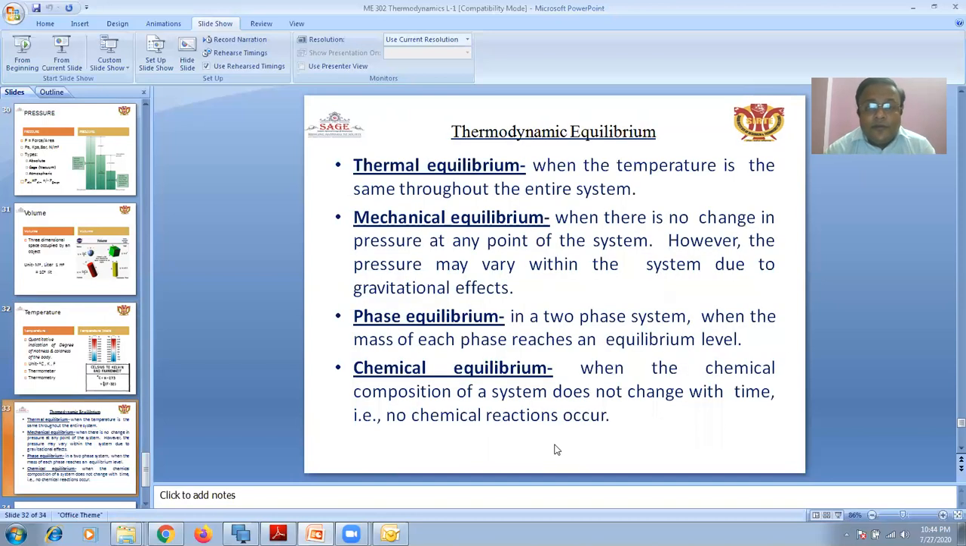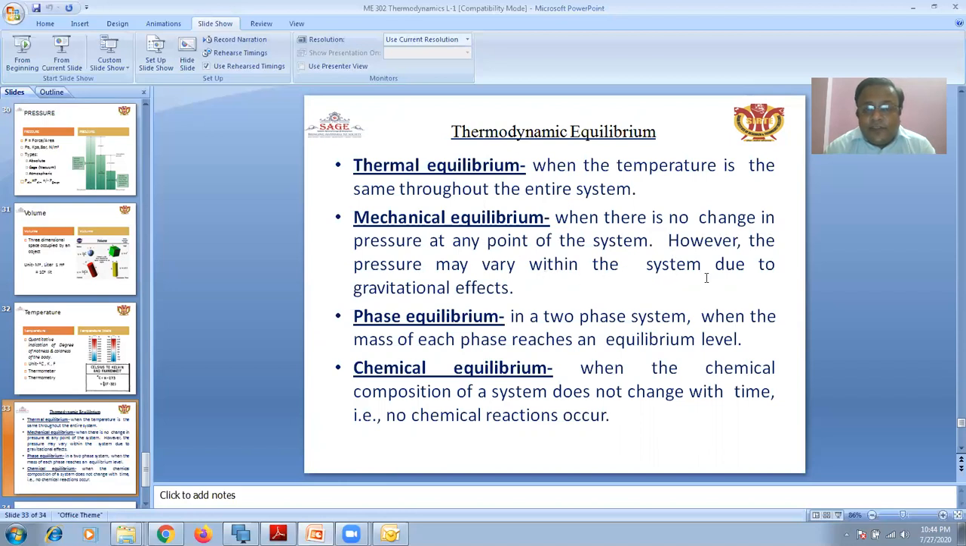What is thermodynamic equilibrium? There are a number of types: first thermal equilibrium, second mechanical equilibrium, third phase equilibrium, fourth chemical equilibrium. Thermal equilibrium: when the temperature is the same throughout the entire system, where no exchange of heat takes place, that is called thermal equilibrium. In the case of mechanical equilibrium, there is no change of pressure and no external force acting on the body, that is called mechanical equilibrium.